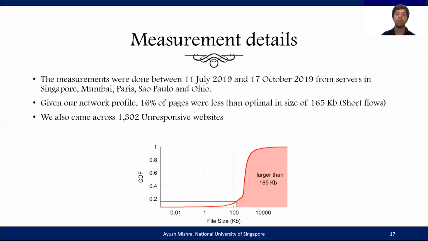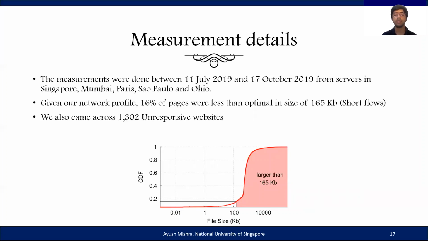Our measurements were done between 11th July 2019 and 17th October 2019. We made these measurements from servers in 5 different locations in the world. We did this to be able to detect if different CDNs in different regions were using different congestion control algorithms to serve the same websites.